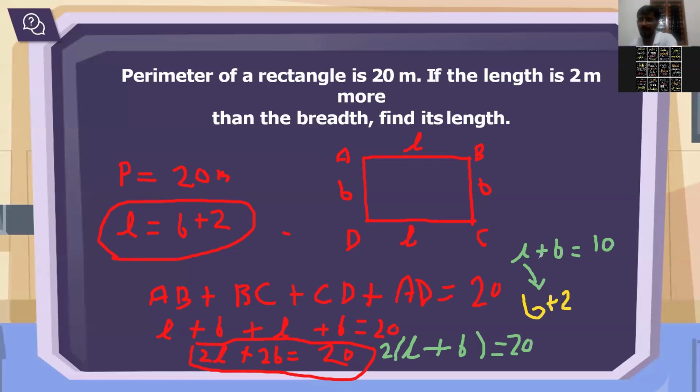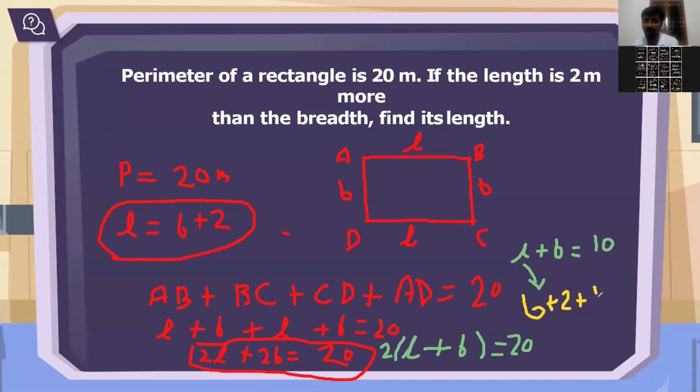See here, we got L plus B equals 10. Up to here, everything is clear. Initially, in the question itself, they have given that length is 2 more than breadth, right? So L equals B plus 2. That is what I am doing. I got L plus B equals 10. Now in place of L, I am just replacing L with B plus 2, because the L value is nothing but B plus 2.